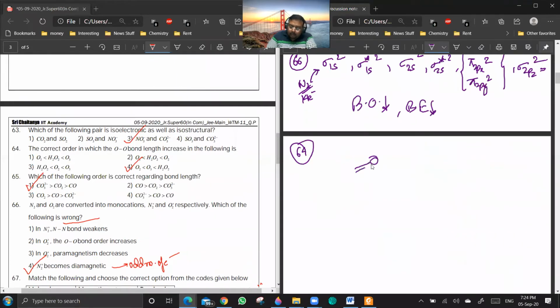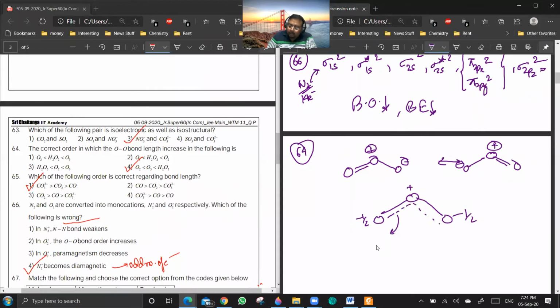Ozone will have one structure like this and another structure like this. In the resonance hybrid, there will be a plus charge here and minus half here. I think you are smart enough to draw it yourself.